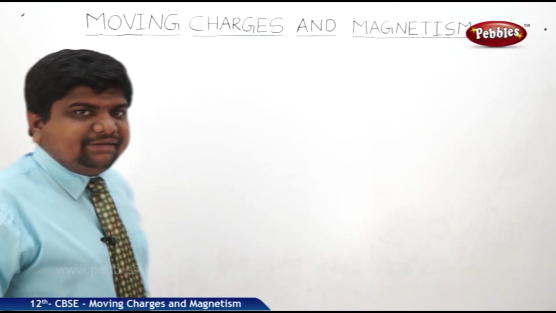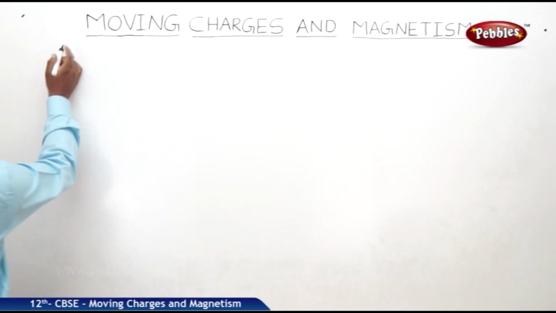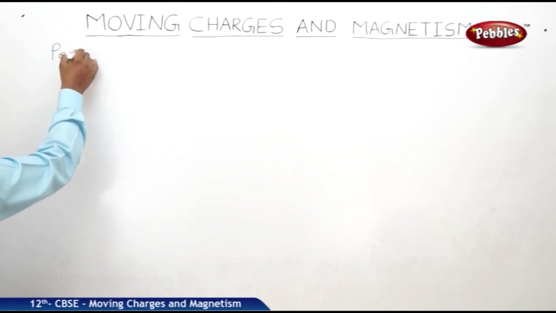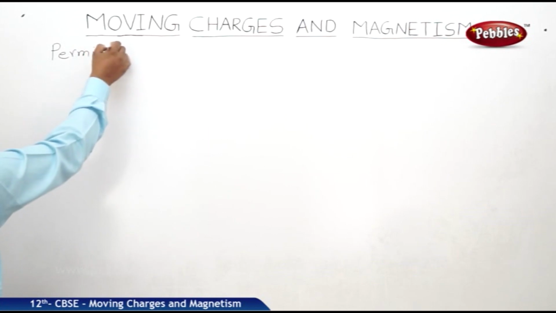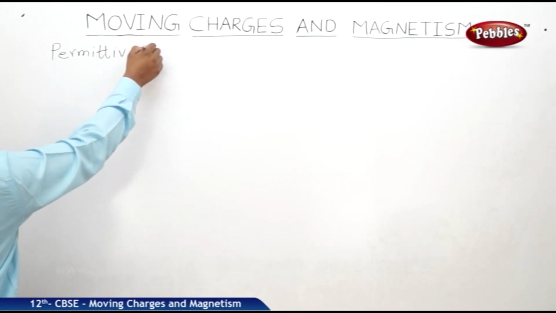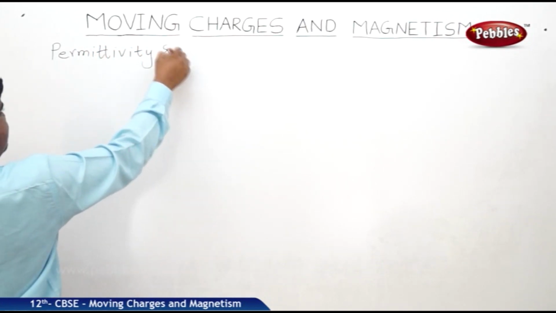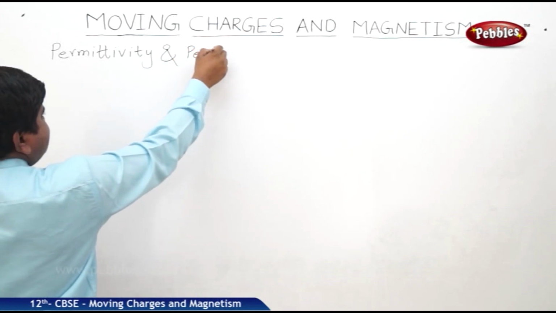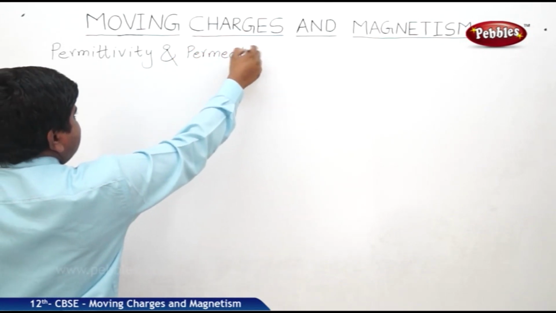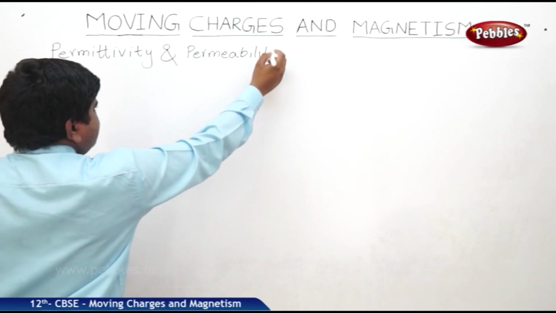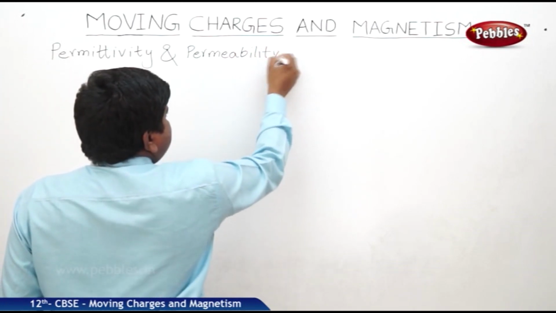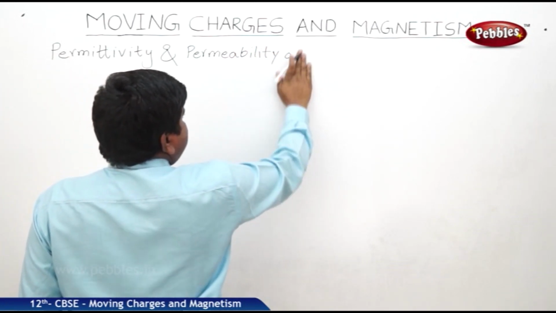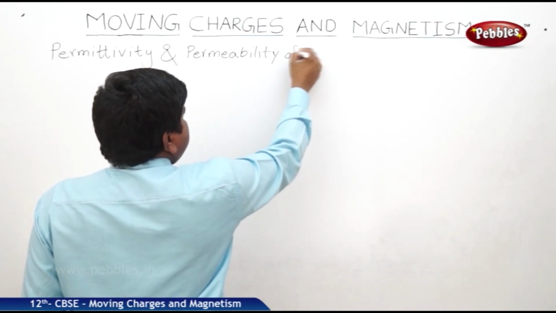Now we see the permittivity and permeability of medium.